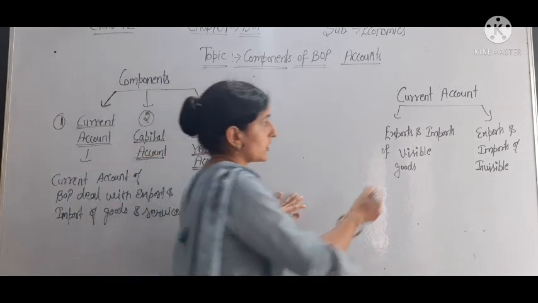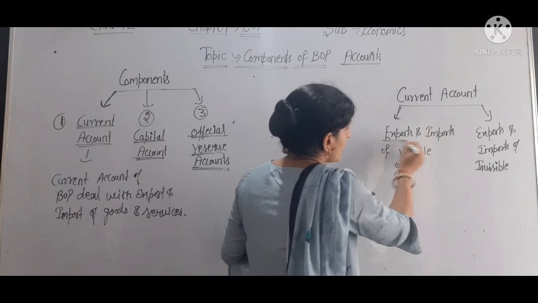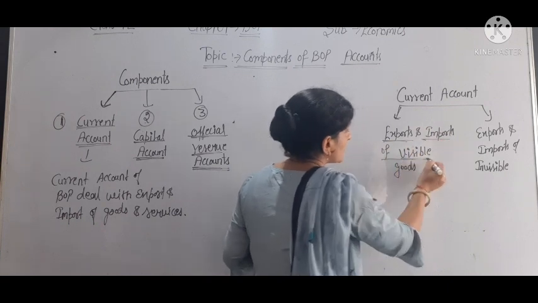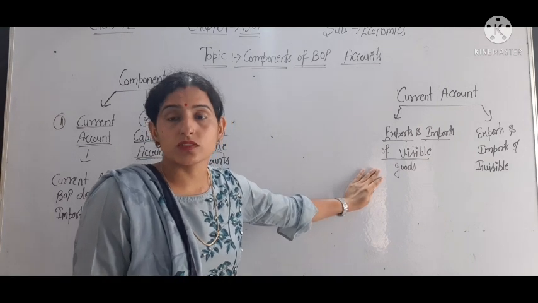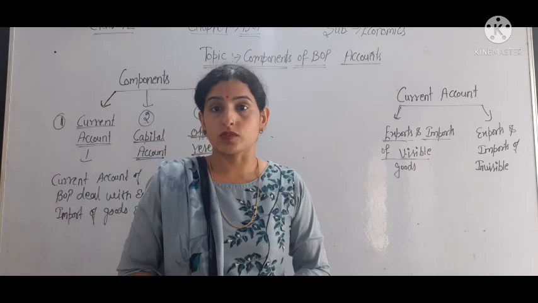The current account includes export and import of visible goods. So what are visible goods?